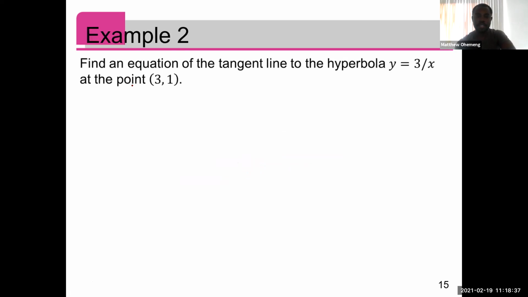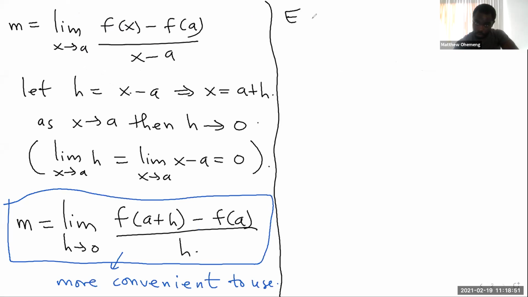Okay, so now let's deal with this. This one says find an equation of the tangent line to the hyperbola y equal to 3 over x at the point 3, 1. So let's try this. So this is example 2. Example 2 on slides.